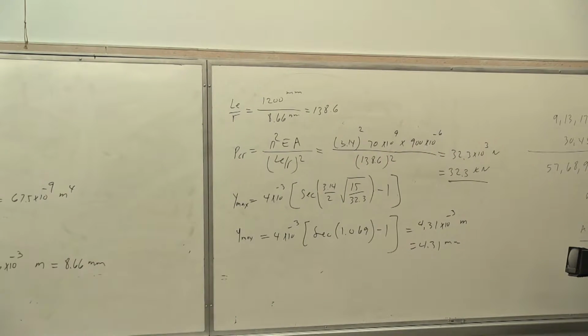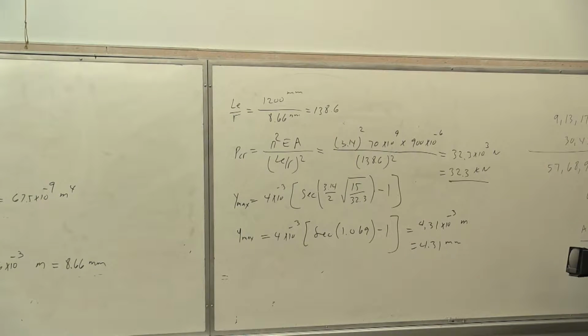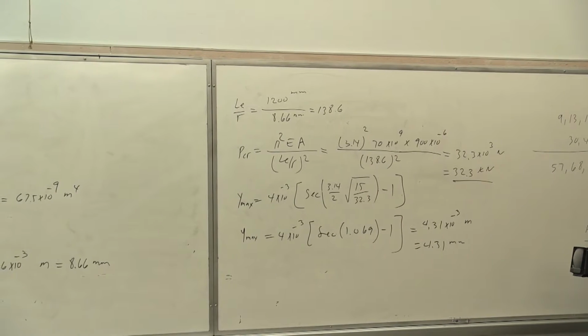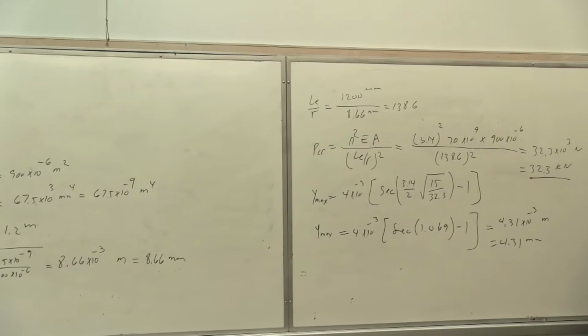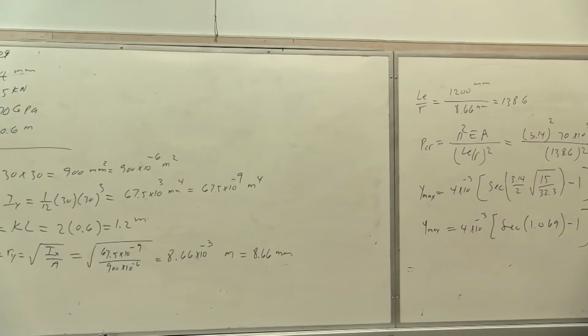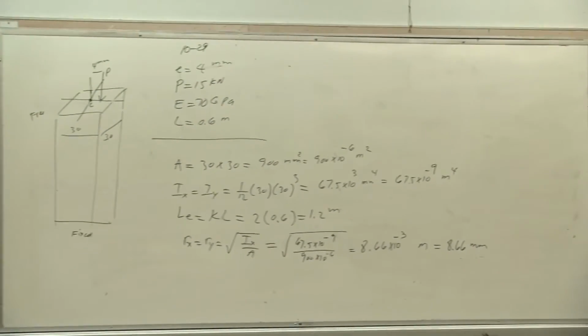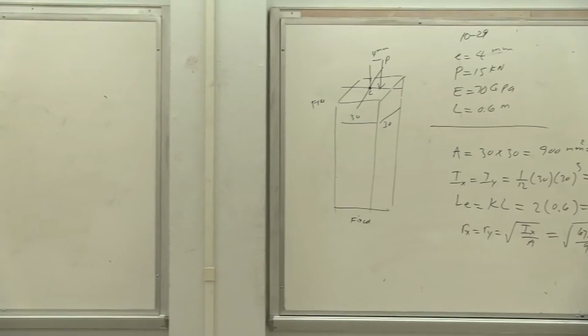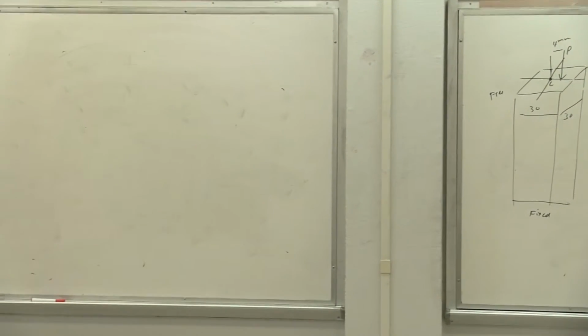The second part of the question is to calculate sigma max. First calculate M max if you want, and then calculate sigma max. I can use this equation, or I can go directly to that, because now that I have Y max, I don't have to go there. I can use it here.